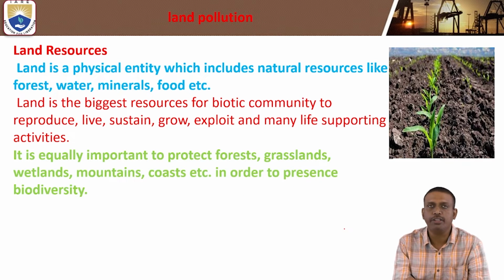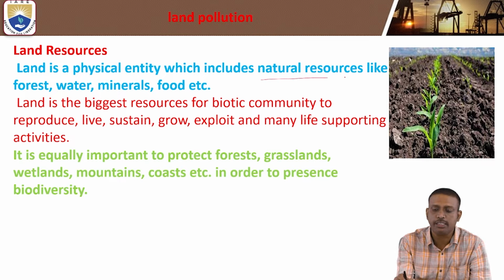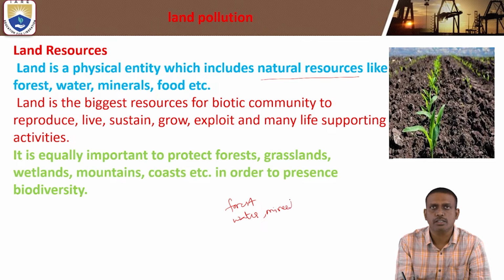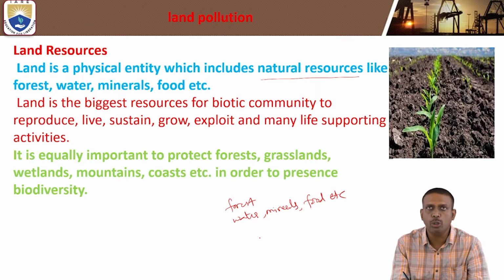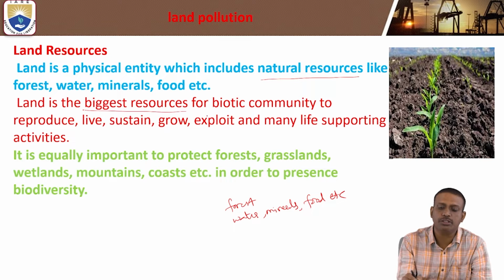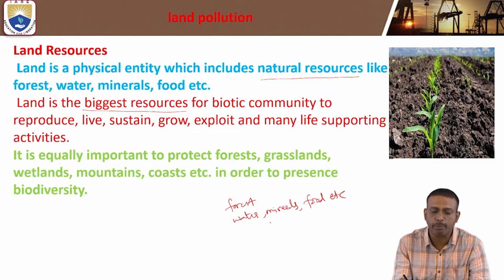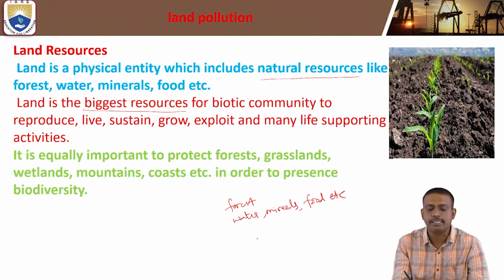Here, the land is a physical entity which includes natural resources like forest, water, minerals, food, etc. Land is the biggest resource for the biotic community to reproduce, live, sustain growth, exploit, and carry out many life supporting activities.